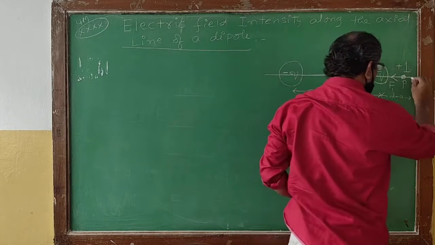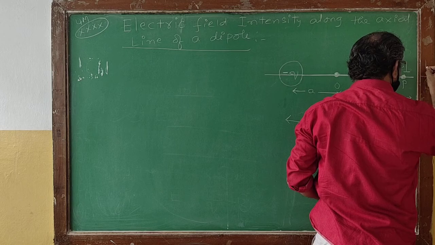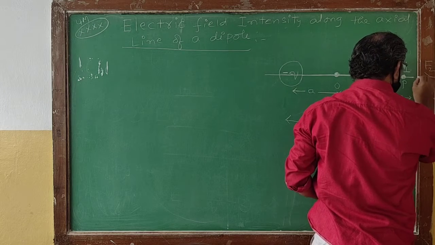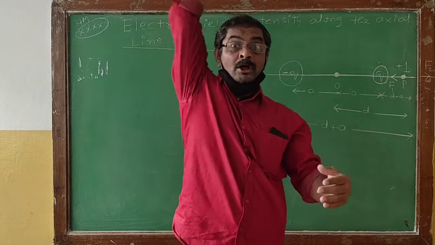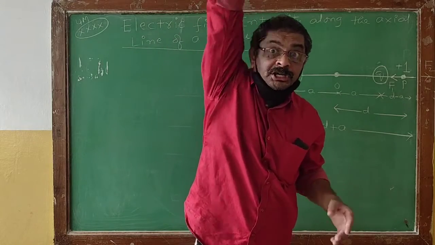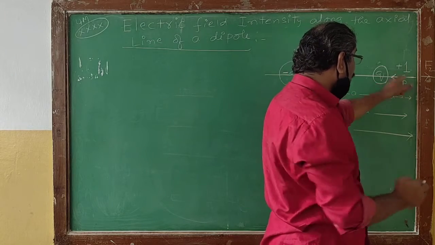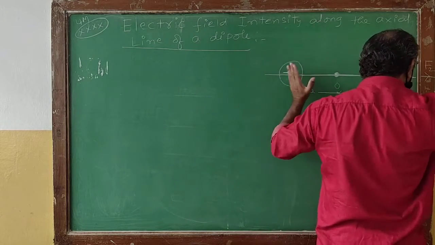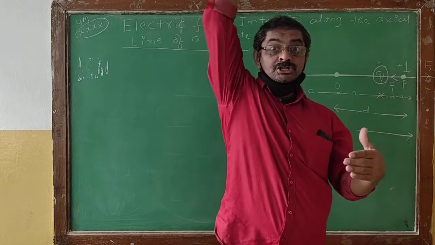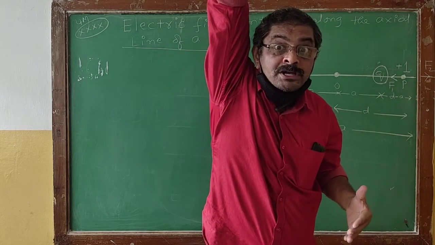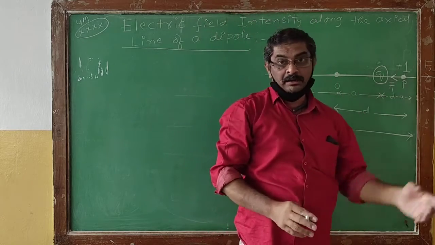That's the reason why the repulsive force F2 will be acting outward, or towards the right side.